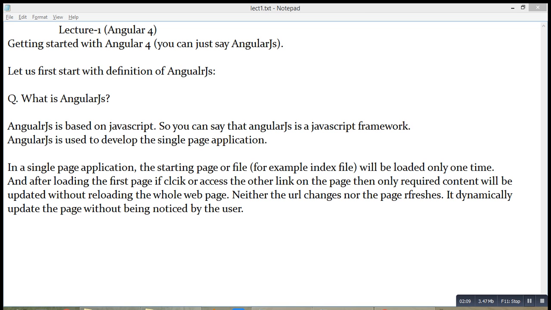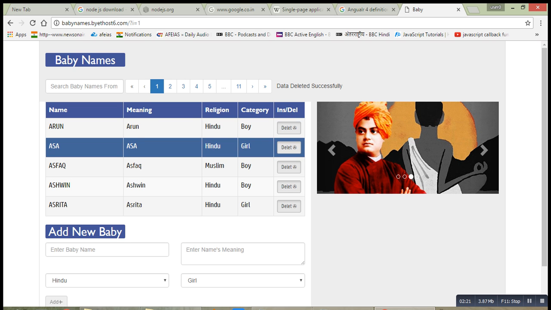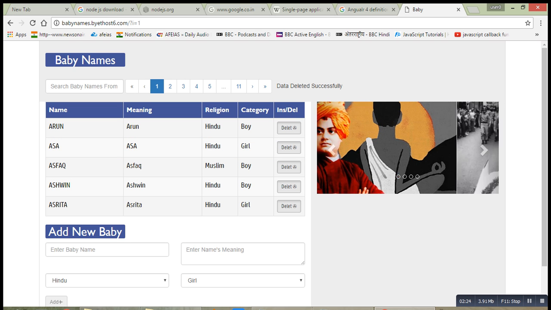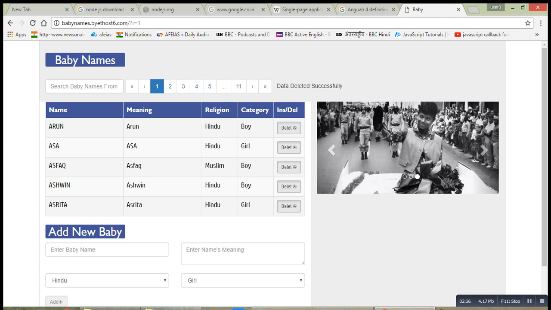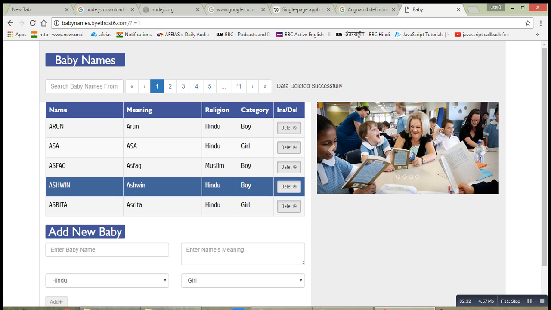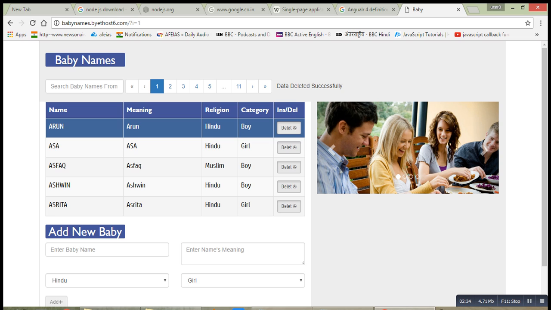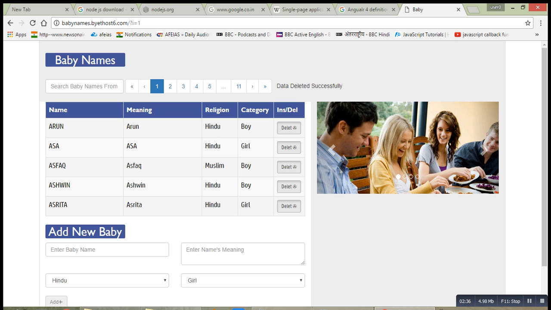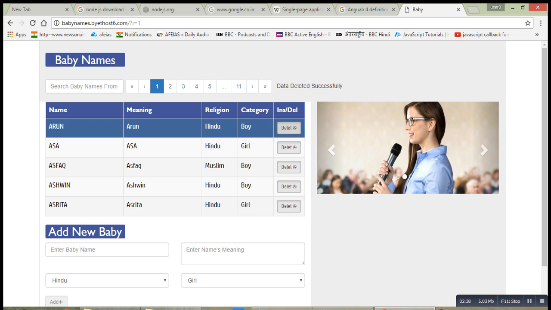So to better understand this single page application, I have one live example you can see. I have created a small project, baby names. So this is a single page application. How this is a single page application, you can see here. Suppose these all are the records: name, meaning, religion, category. Here we can perform the action delete. So this is the first record, Arun, meaning Arun, the religion Hindu boy.